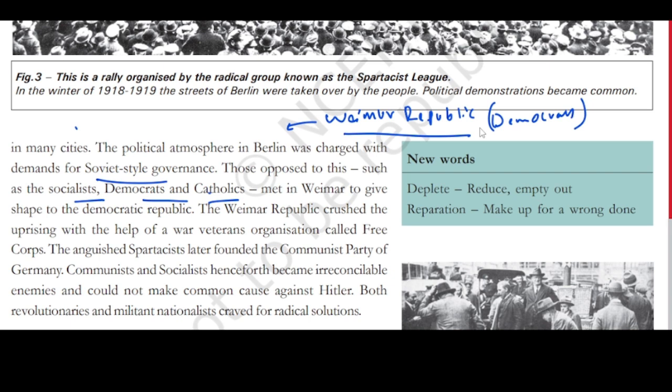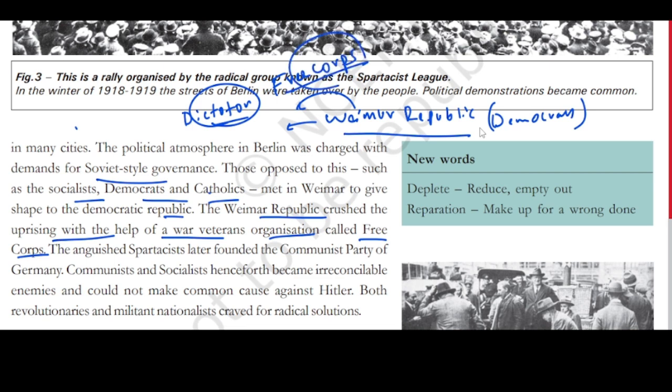Met in Weimar to give a shape of democratic republic. The Weimar Republic crushed the uprising with the help of war veterans called the Free Corps. So what is the Weimar Republic doing to stop the rise of a dictator? They crushed them, meaning they stopped the people who wanted a dictatorship to come, by using a force called the Free Corps.